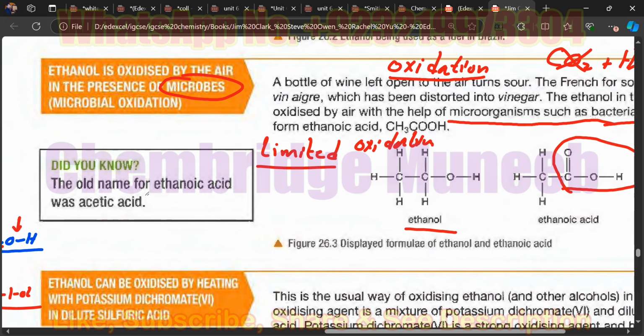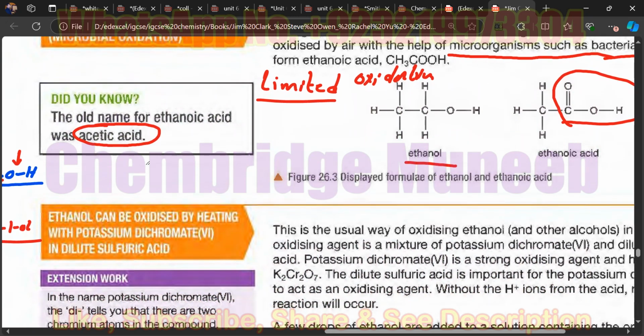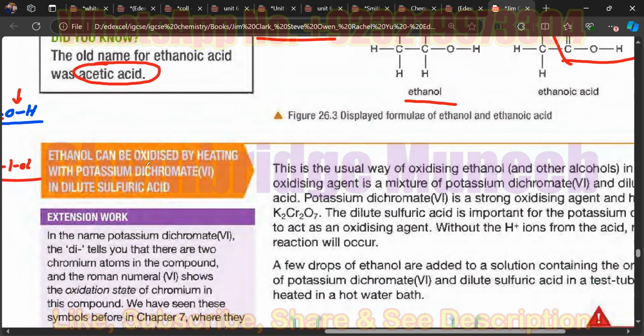The compound ethanoic acid has another name as well, that is acetic acid. You should also memorize this name. The other name of ethanoic acid is acetic acid. Is it clear? Yes. Okay.